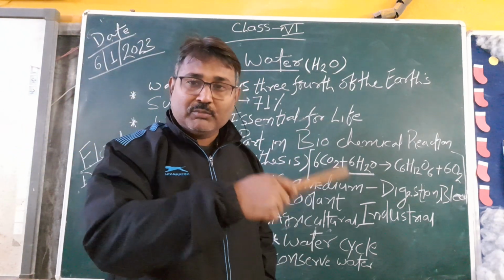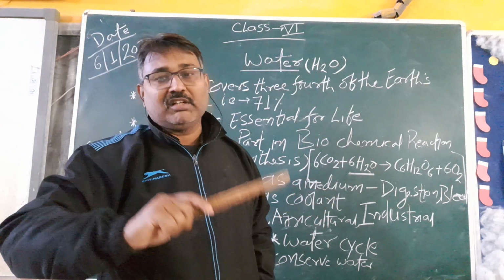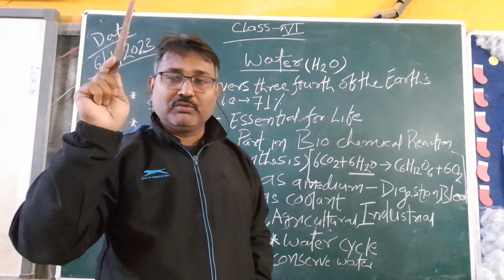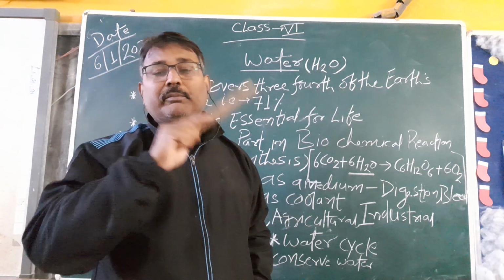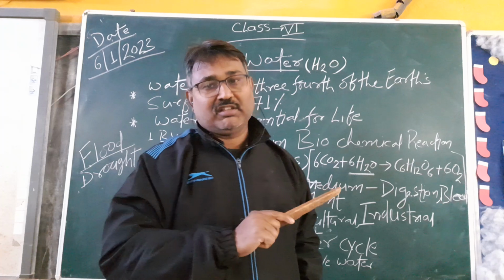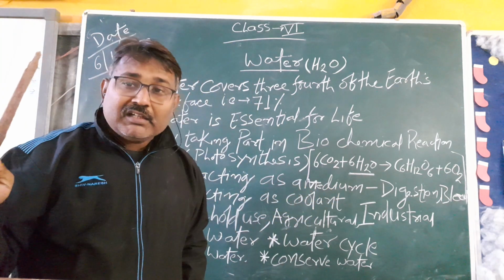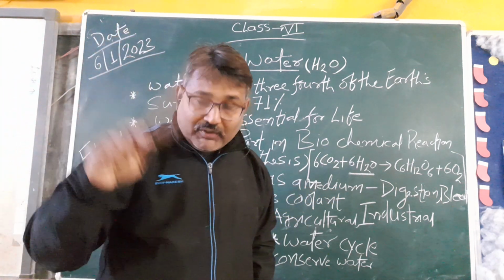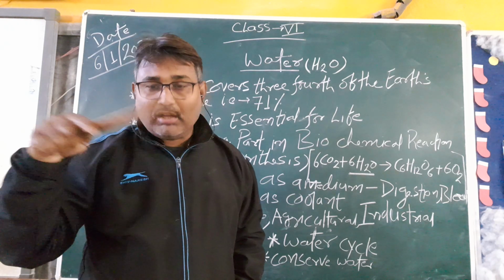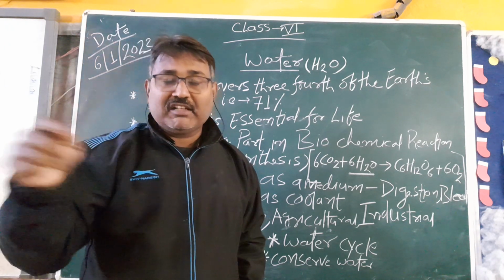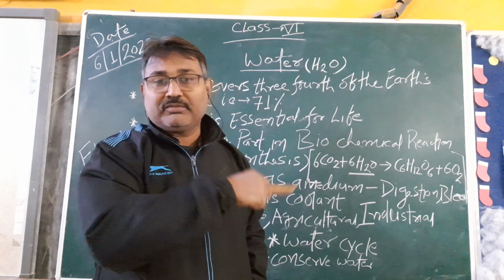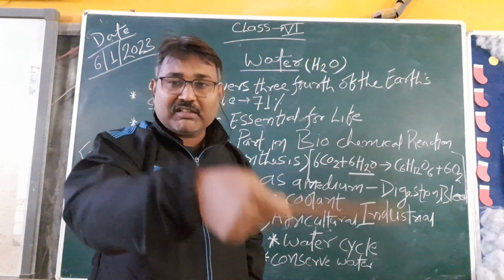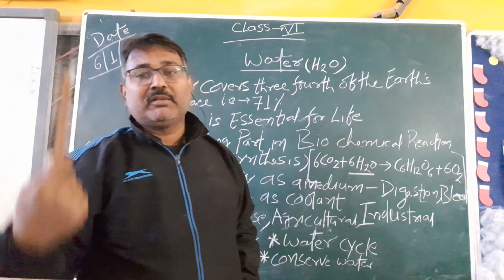In agriculture, the most important thing is irrigation. Irrigation is the process of providing water to the plant kingdom, that is called irrigation. Understood? And farmers also dissolve pesticides and spread them in the farm to protect their crops from pests.